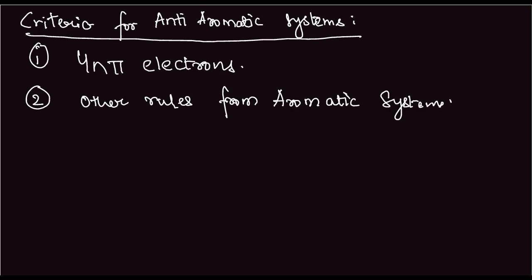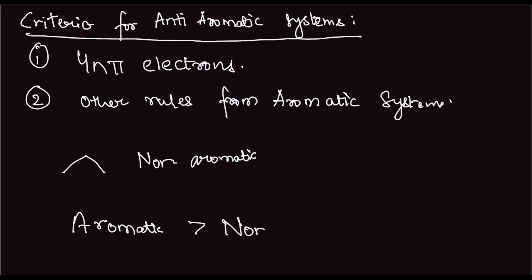Now, there are compounds which are neither aromatic nor anti-aromatic. Say ethane. Ethane is neither aromatic nor anti-aromatic. So it is called a non-aromatic compound. Okay. So the order of stability is aromatic is the most stable, then non-aromatic is much more stable than anti-aromatic. Okay.